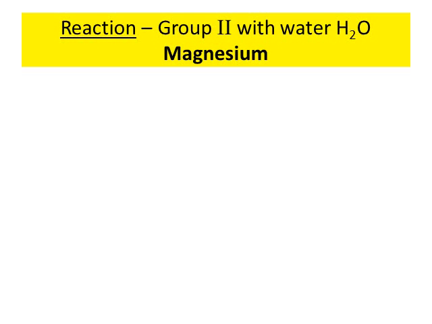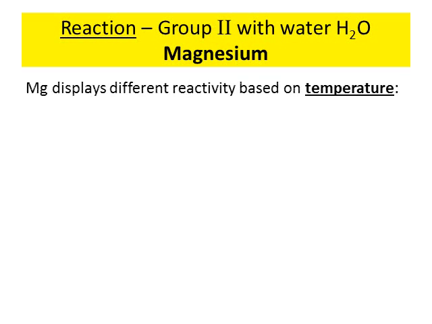So, proceeding on, we would like to talk about group 2 metals with water. By this point, you should be able to understand that with oxygen, it forms a very simple reaction. It forms an oxide and also a certain flame color. Now, with water, however, there is a little difference.